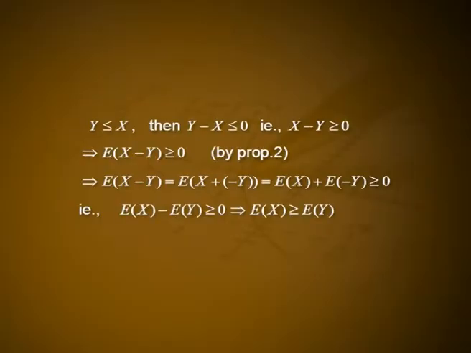3. If x and y are random variables such that y less than or equal to x, then expectation of y less than or equal to expectation of x. Proof. Consider y less than or equal to x, then y minus x less than or equal to 0, that is x minus y greater than or equal to 0. This implies expectation of x minus y greater than or equal to 0 by property 2.